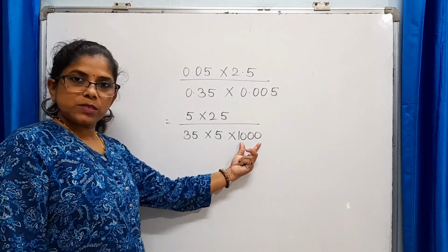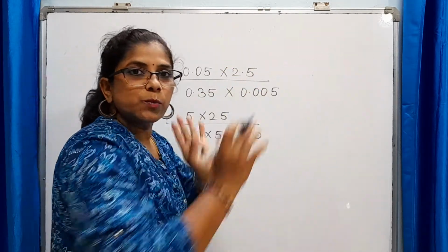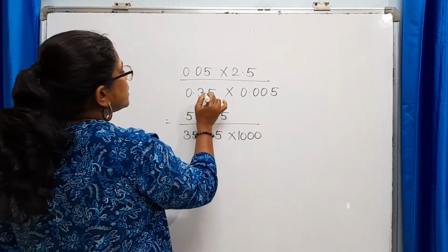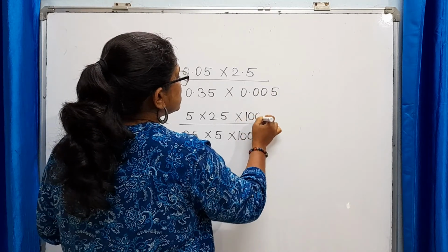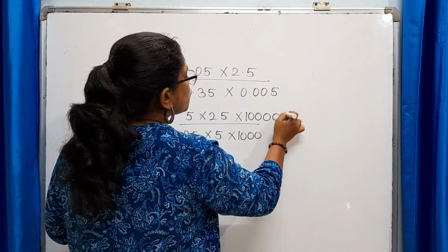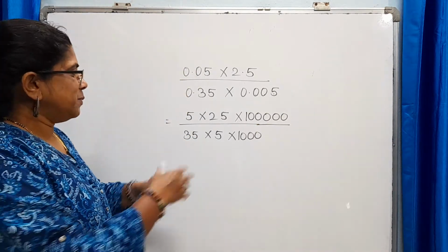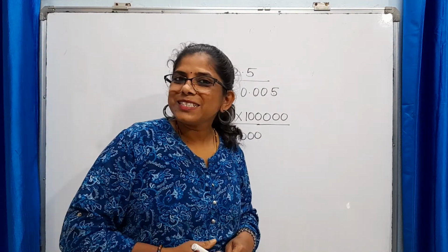The number of zeros after 1 is equal to the total number of digits after the decimal point. That's it. Now in the denominator, 1, 2, 3, 4, 5. That's it. Now the remaining cancellation, solving and multiplying, students are perfect in that.